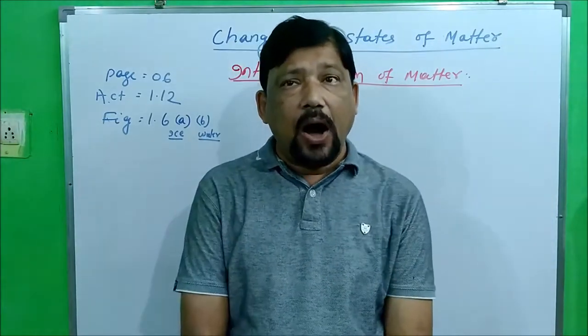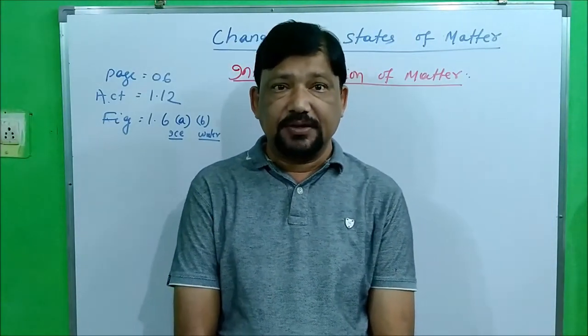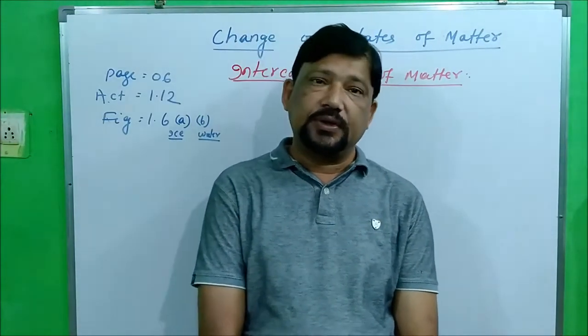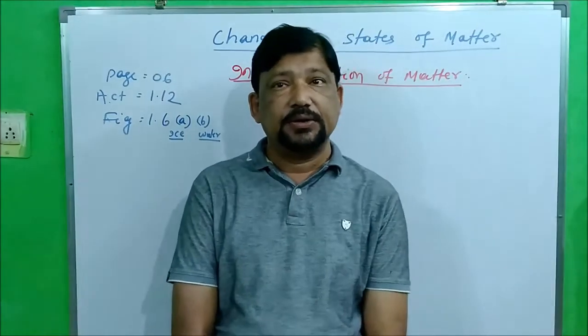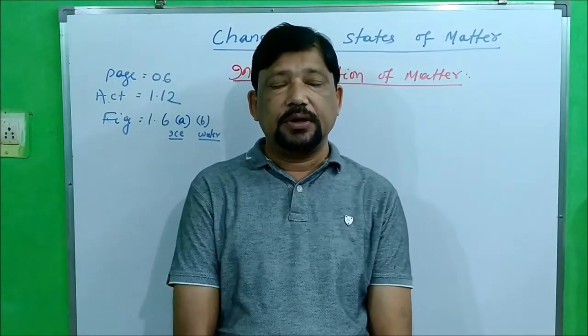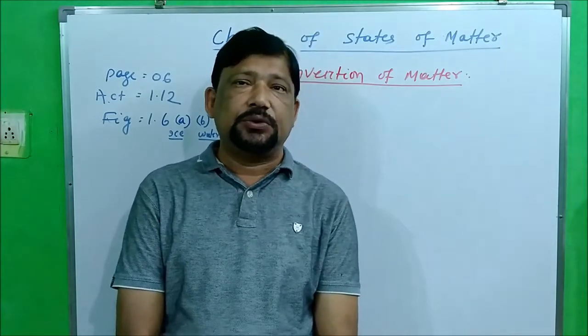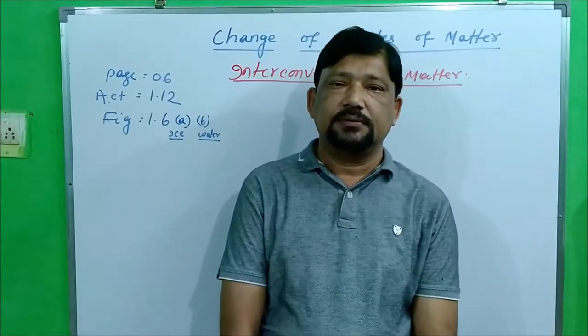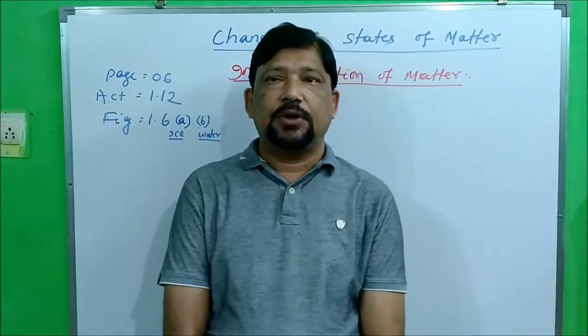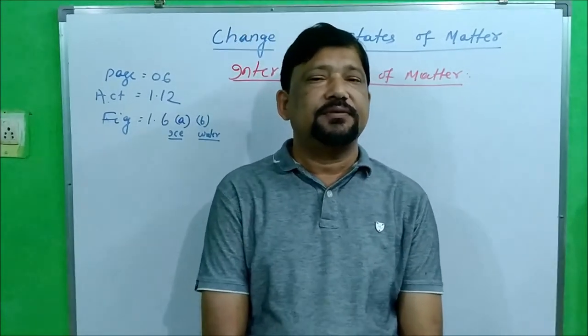So, how do these changes take place? What can we do so that matter can be converted from solid to liquid and from liquid to gas? Clear? So it is 2 things. There are 2 factors that are necessary to change the states of matter.